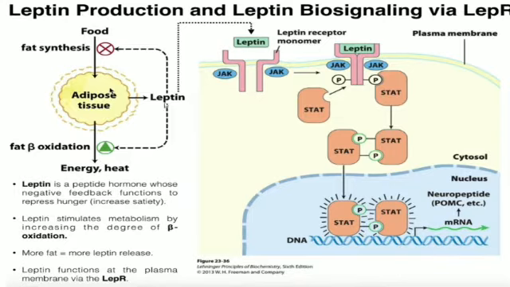Now the leptin will move from the blood toward a specific cell where it will perform its function. The very first pathway is the JAK-STAT pathway. Here we can see that our signaling molecule is leptin. Whenever leptin comes and binds to a leptin receptor monomer, the receptor will form a dimer. When the receptor forms a dimer, it will activate the JAK proteins. When the JAK proteins are phosphorylated, they will phosphorylate the cytosolic domains of the receptor.